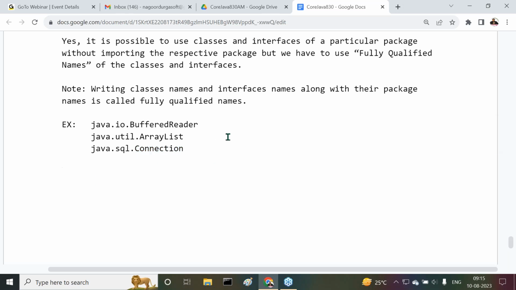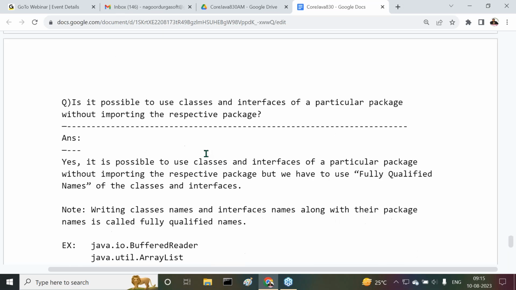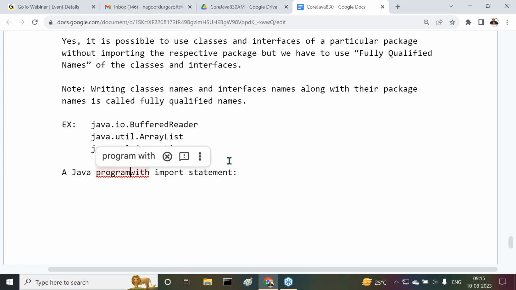Right, sir. It's okay, fine. Now here we have understood fully qualified names clearly. Next, I want to show an example without importing the package and by importing the package, so that we can easily identify the difference. I'm going to give some clarity. That's why here I'm showing a Java program with the import statement.